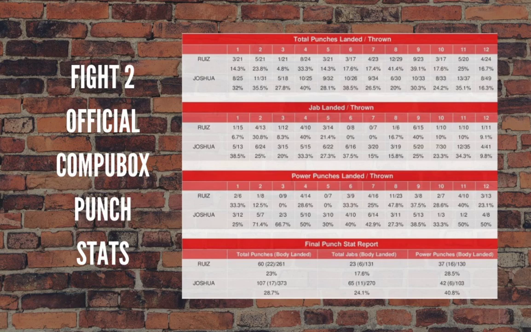So AJ landed 22 more shots than Ruiz did in the last 4 rounds of the fight. Now, when you get into a close fight and look at rounds 1 through 8, Ruiz had 3 more landed punches in rounds 5 through 8. AJ had 10 in 1 through 4. So AJ's up about 7 landed punches at the end of round 8.